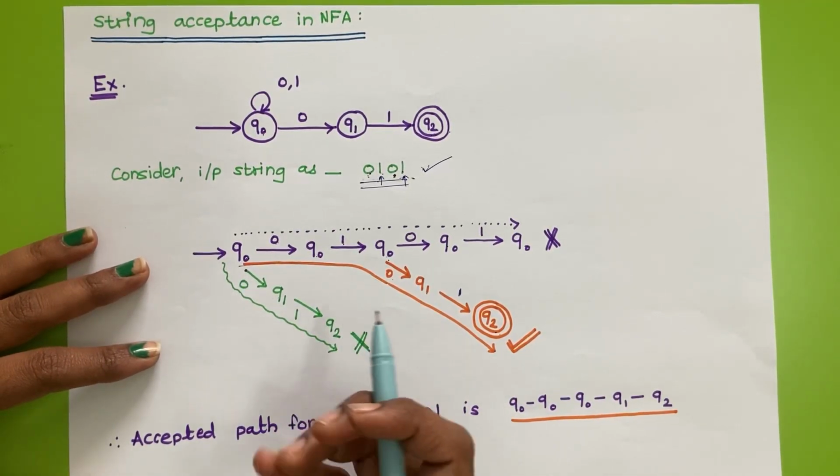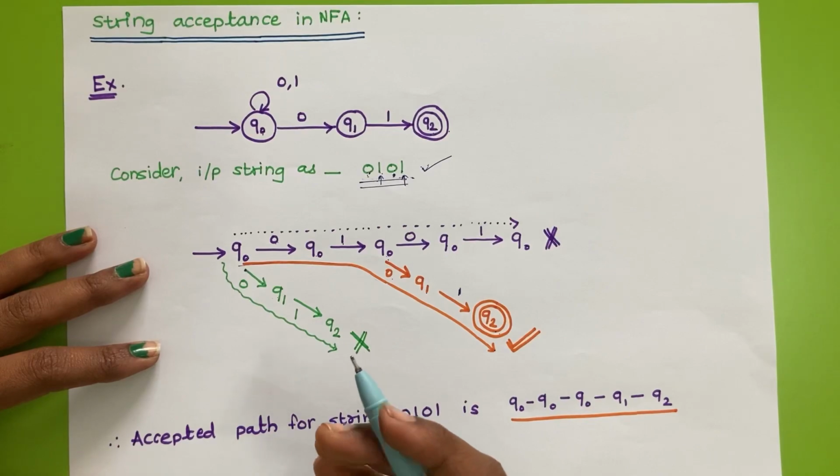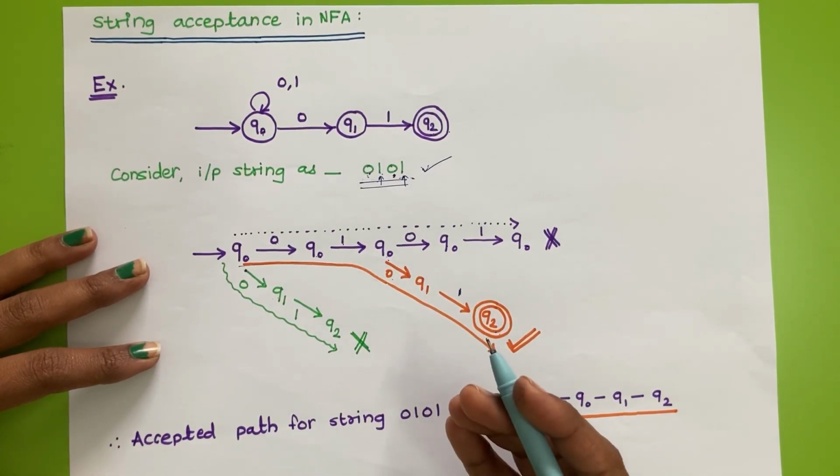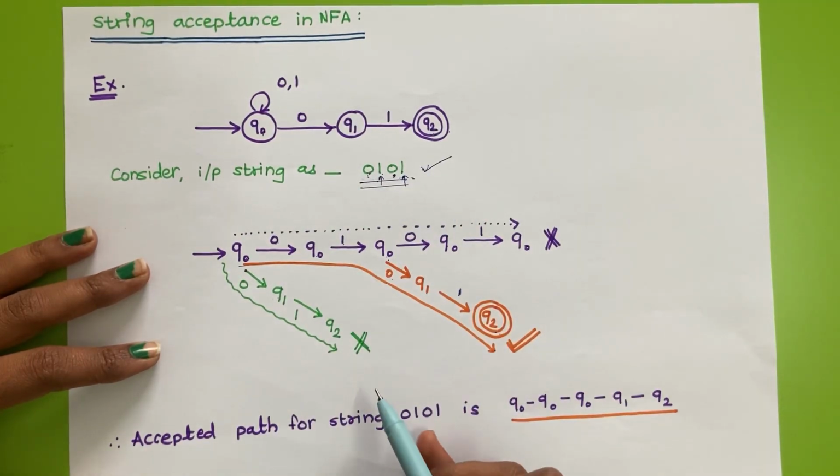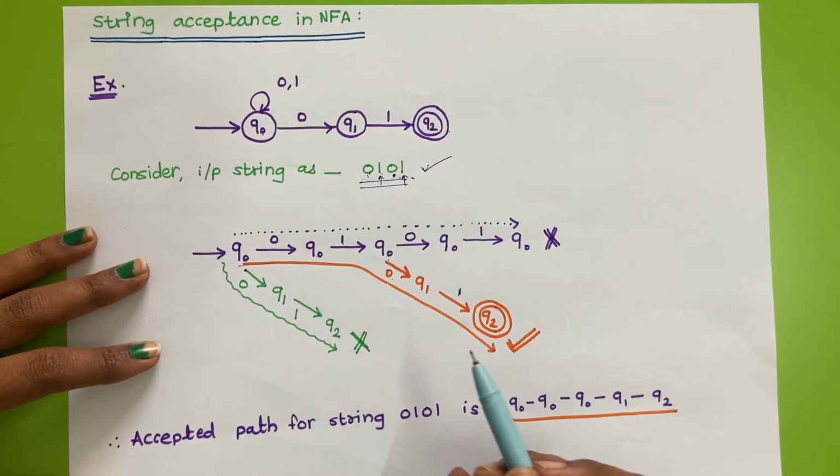We have seen that if we have a single path in the case of DFA, that reduces the complexity of string acceptance in DFAs, and it is quite complex in the case of NFAs.